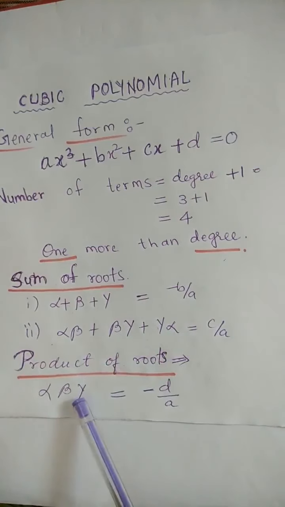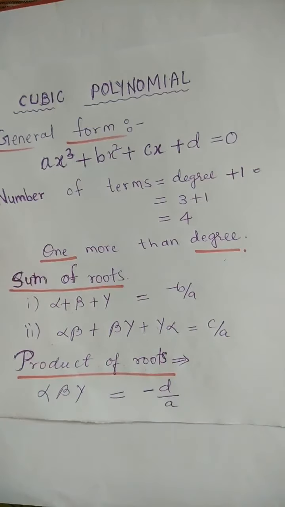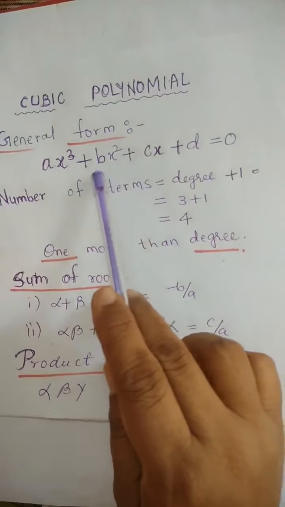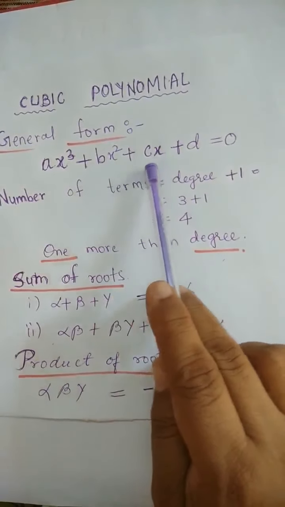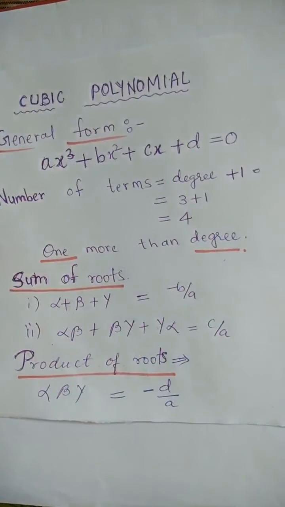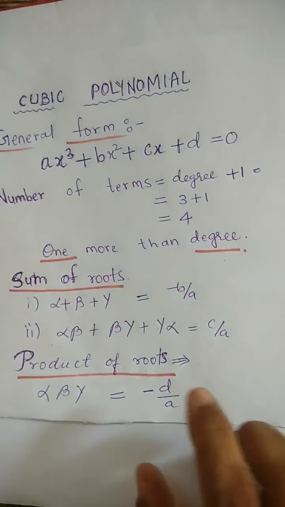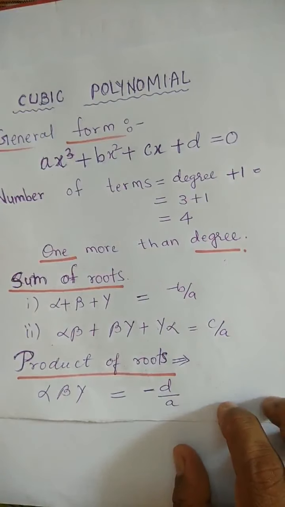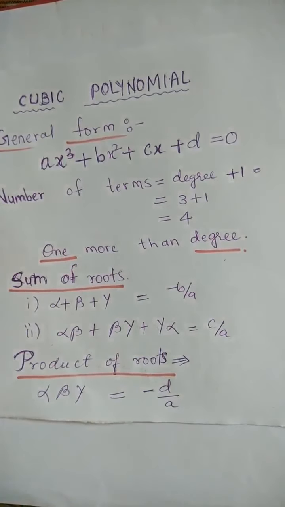Product of roots, alpha beta gamma equals minus d by a, where a, b, c, d are the four coefficients. A is the coefficient of x cube, B is the coefficient of x square, C is the coefficient of x, and D is the constant term. This is all about the cubic polynomial. Now we will solve problems based on this so that you can better understand.